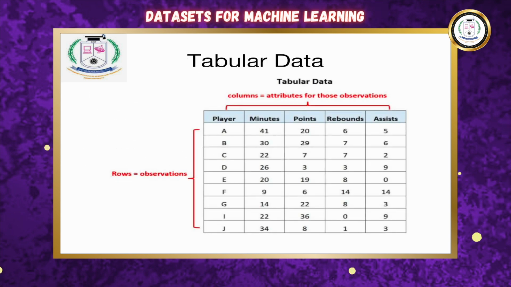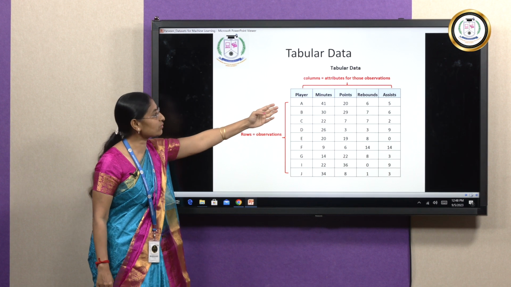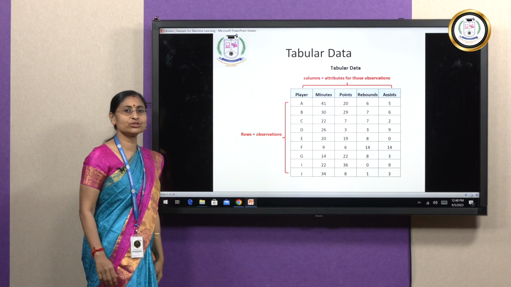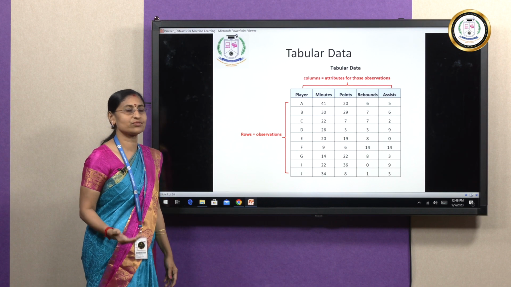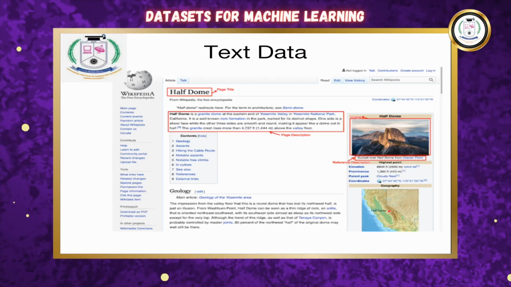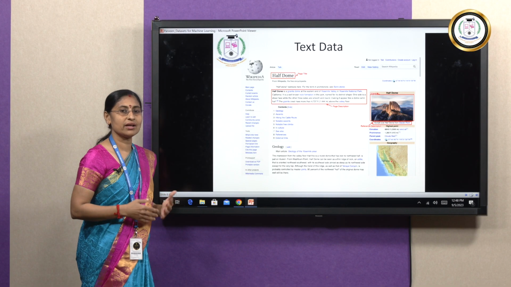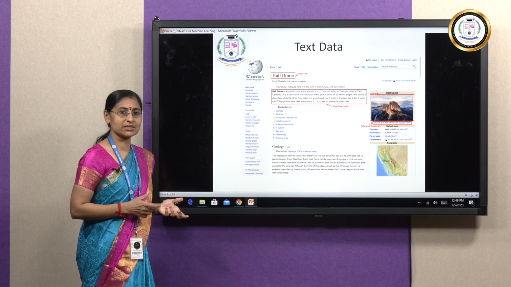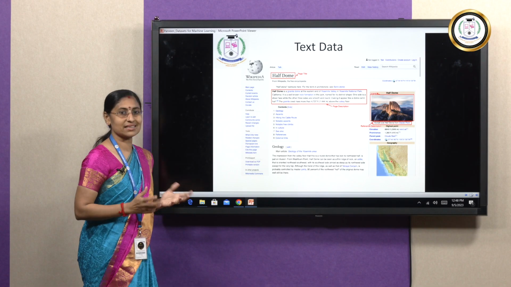This is an example of tabular data where rows give me the observations and columns give me the attributes for those observations. Here, this is used for classification as well as for regression. Next, we go for the text data. This text data uses textual information and it can be used for natural language processing, doing tasks like sentiment analysis as well as text classification.